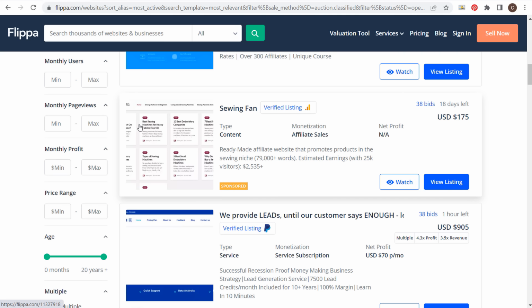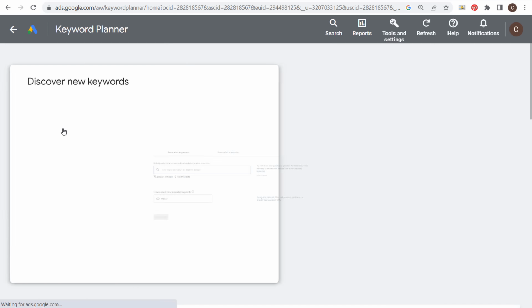And if we look at some of the keywords right here, you can see sewing machines for heavy fabrics, embroidery companies, embroidery machines, sewing machines. So let's just pretend we're creating a new sewing website. So let's come over here. We're going to discover new keywords.